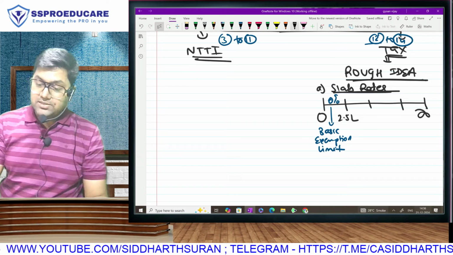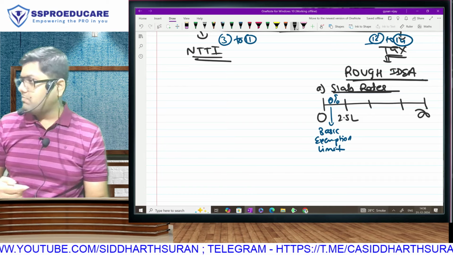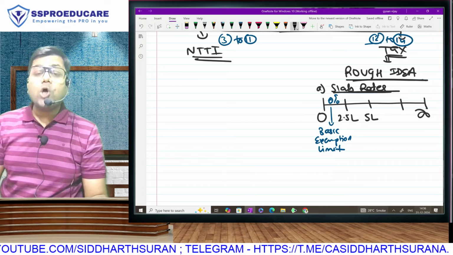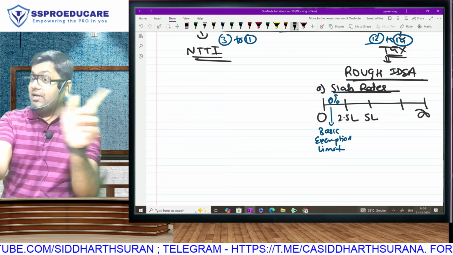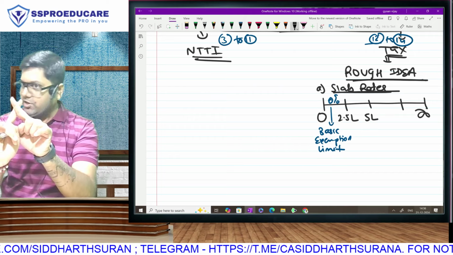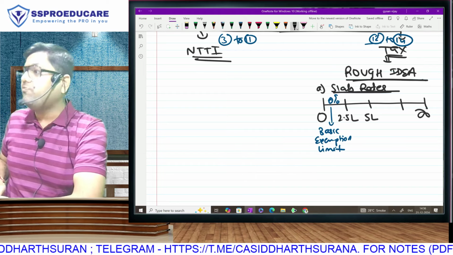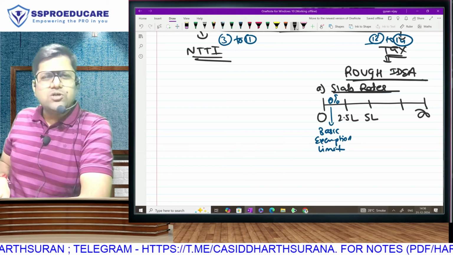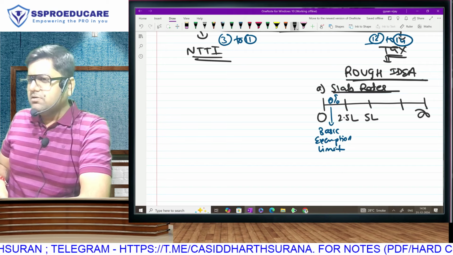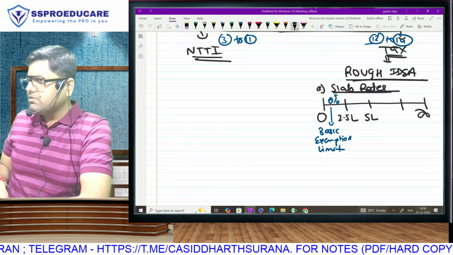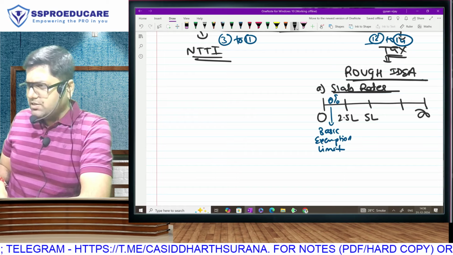Now we go to the next slab. This will give you the real idea about slabs. If you cross the 2,50,000 limit of total income of the year, NTTI we are checking, we are not checking salary or house property, we are checking the total. You cross 2.5 lakh and go up to 5 lakh. That means you have crossed roughly 40,000 per month. You are earning some decent amount.